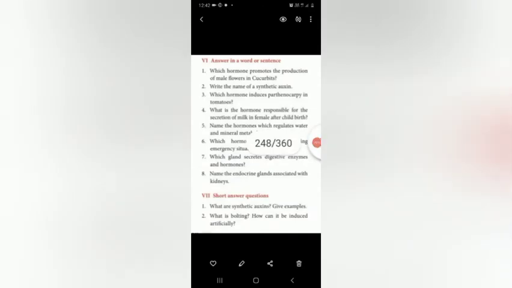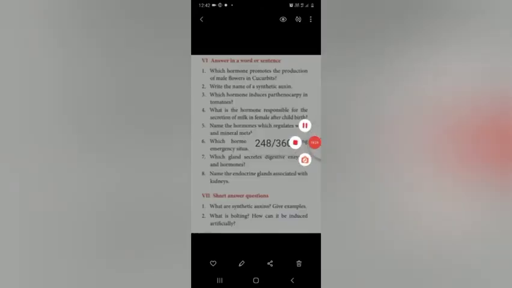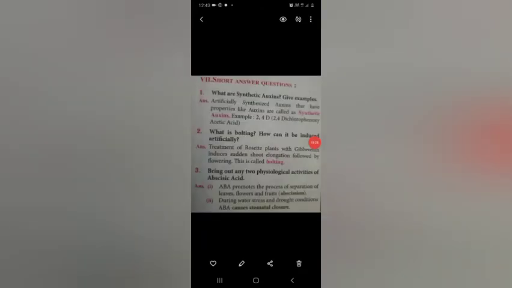Dear students, next we are going to revise the short answer questions. The first question is, what are synthetic auxins? Give example. Dear students, see the answer. What are synthetic auxins? Give example.